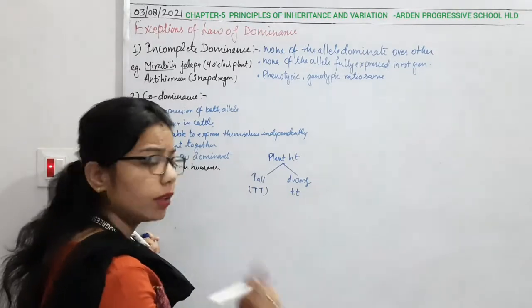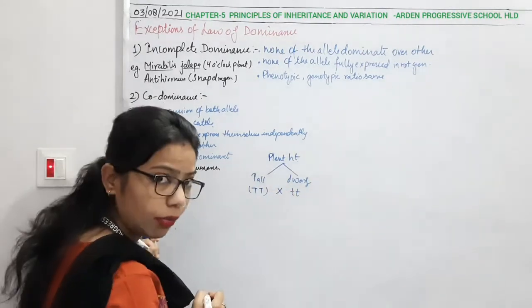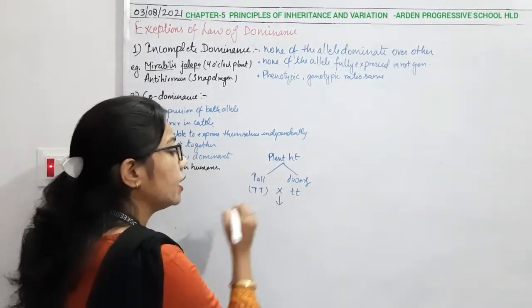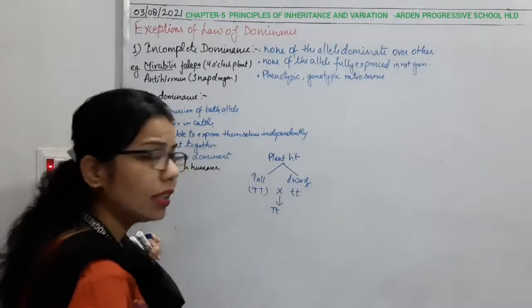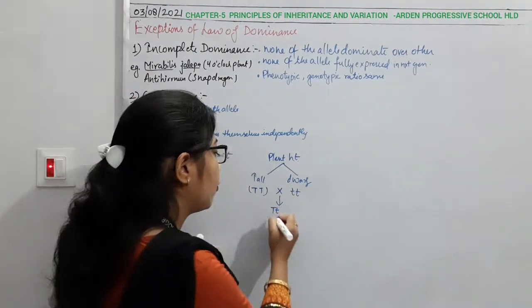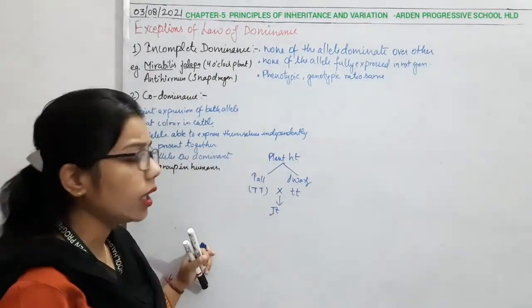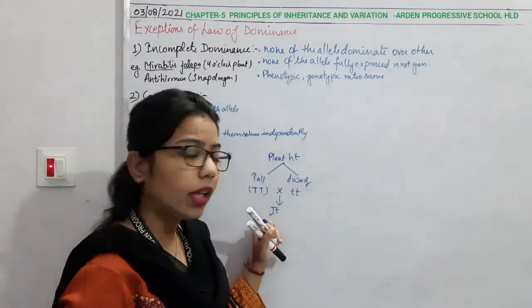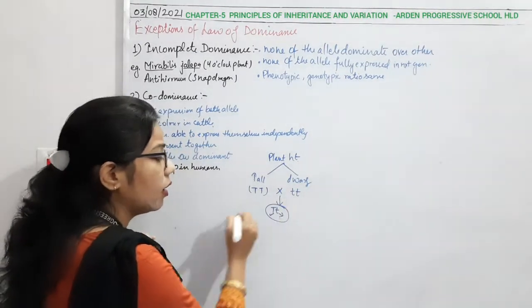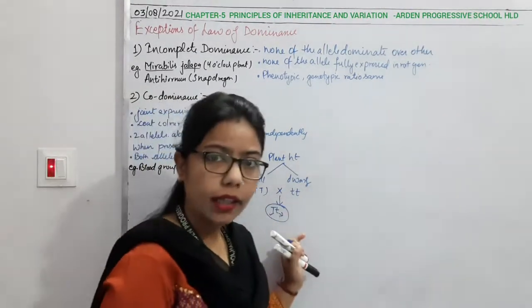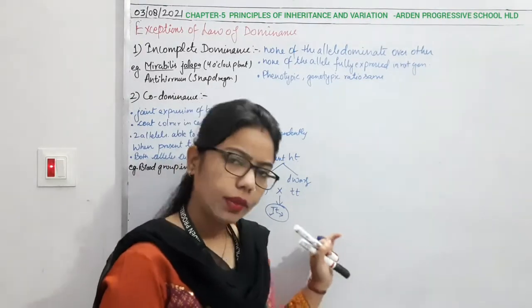When we cross the tall parent with the dwarf parent, we get capital T and small t, the dominant character. This dominant character dominates over the recessive one, so the phenotype of the plant will be tall.